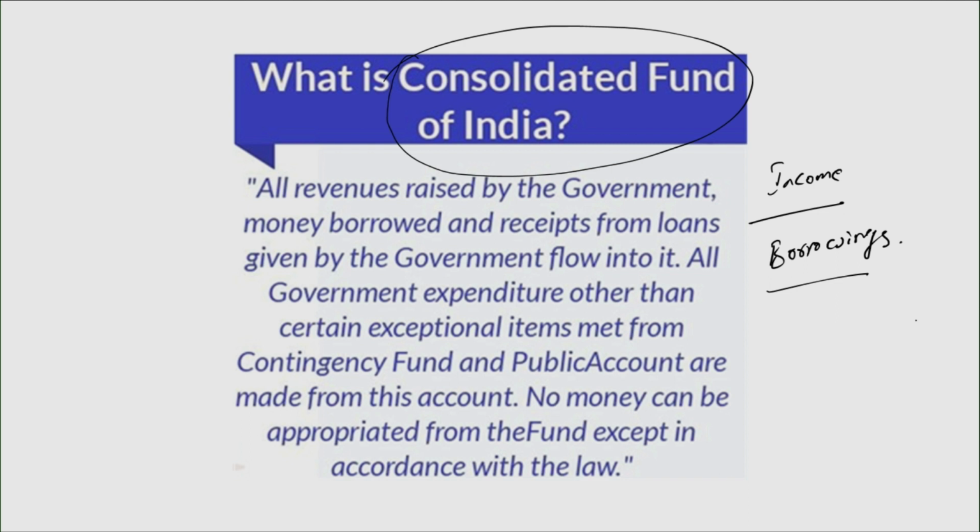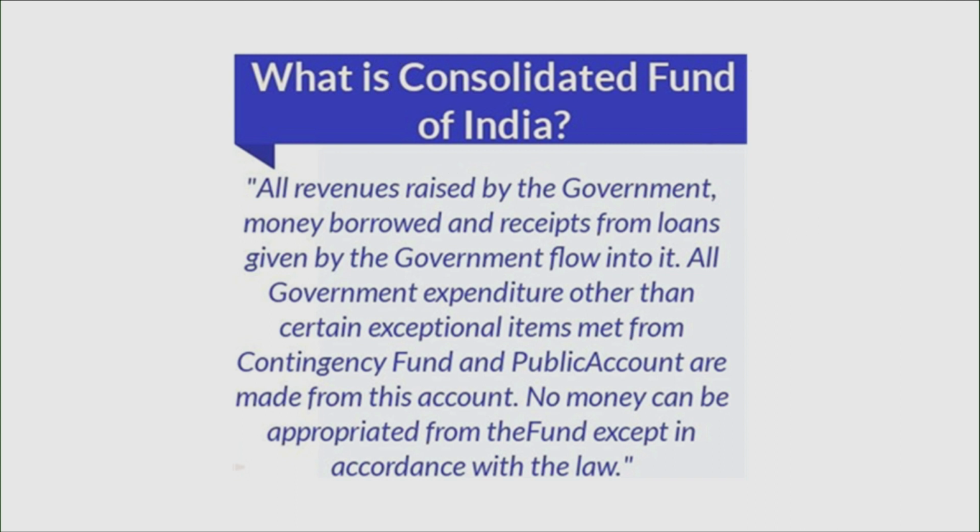No money can be appropriated. That means no money could be spent or shared with any other people or any other state governments from the fund except in accordance with the law. Without any law approved by the parliament, without any approval from the parliament, the government has no right to spend a single penny out of the Consolidated Fund of India. Now let's look at the two other accounts of the Government of India.